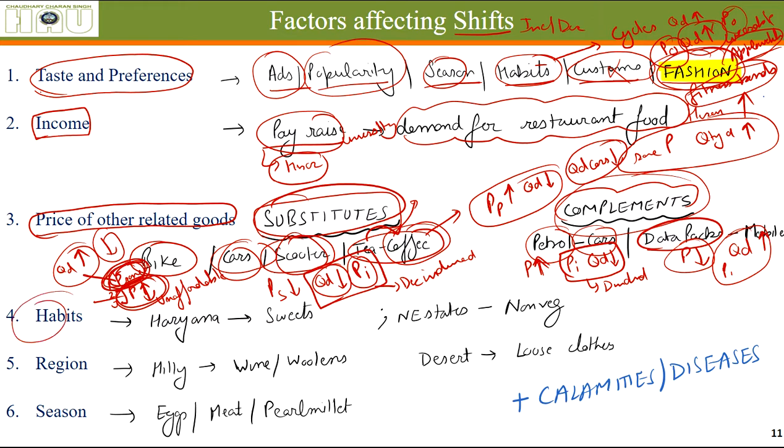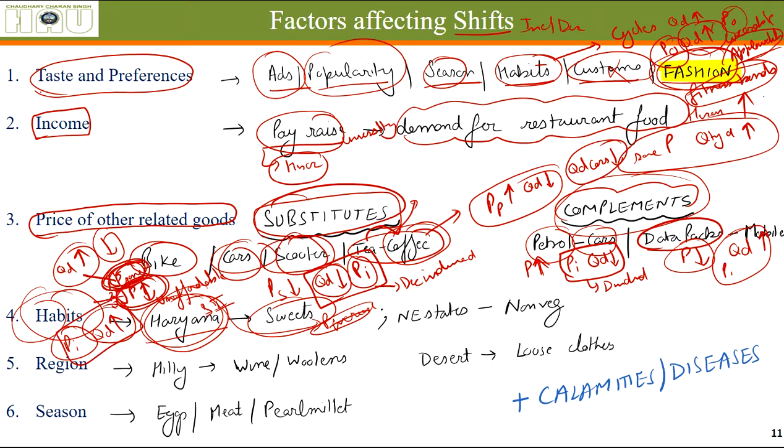Habits of people in Haryana: we have a habit of eating sweets. If there is a development of habit, let's say people in Haryana have started eating South Indian food now and have developed a habit for it, then even at their old price the quantity demanded has increased. This means there is an increase in demand.